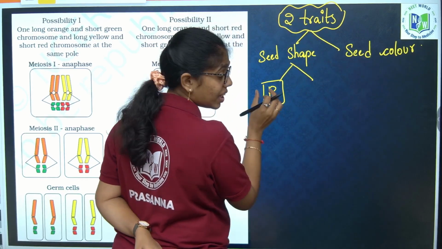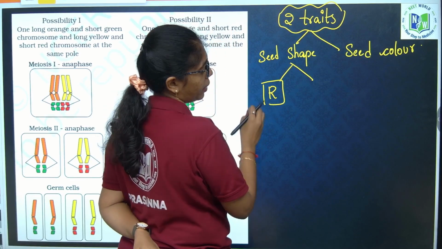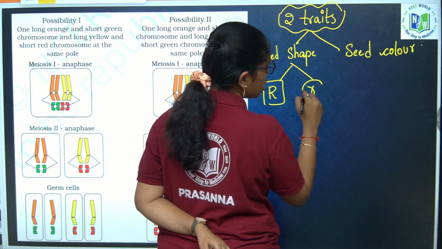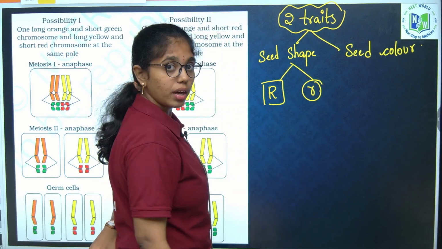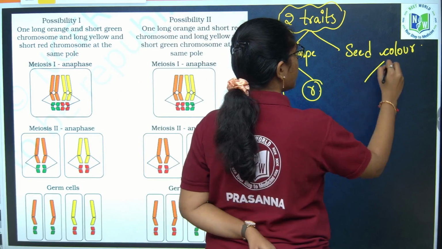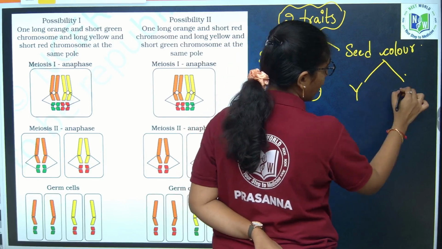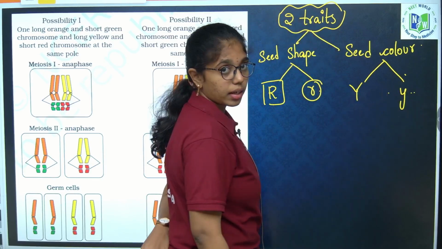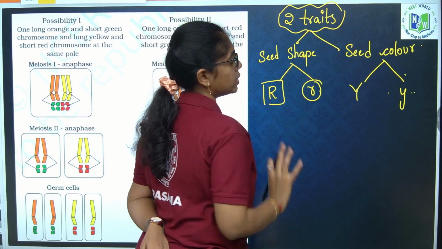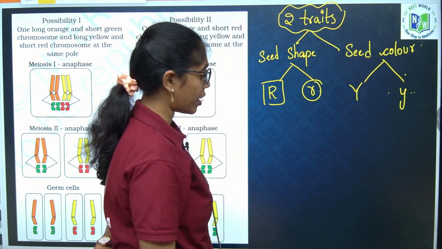The notation is given with respect to the dominant trait only, round, and the small letter we use for wrinkled. Keep it in mind. And for seed color, dominant yellow and recessive green. Clear? So these two traits are considered for understanding Mendel's pattern of inheritance.